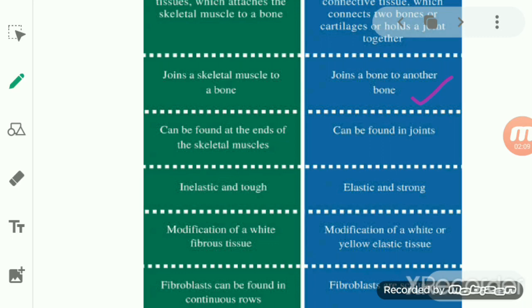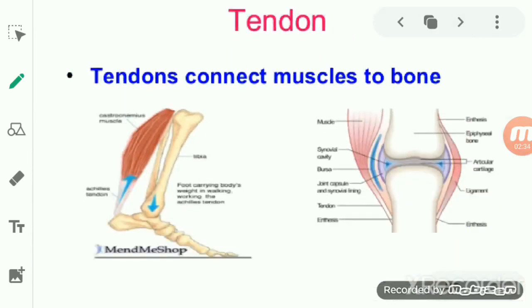Now if you see the fiber, students, the tendon consists of only one type of fiber, that is collagen fiber, the white collagen fiber. While the ligament is made up of white collagen fiber as well as yellow elastic fiber. So these are some of the differences between the tendons and the ligaments. Okay, one is inelastic, another is elastic; muscles to bone, bone to bone; tendon is made up of white fiber, and ligament is made up of white as well as yellow fiber.